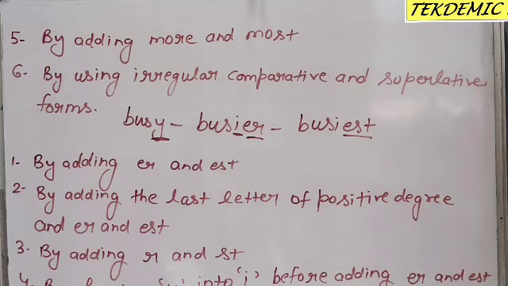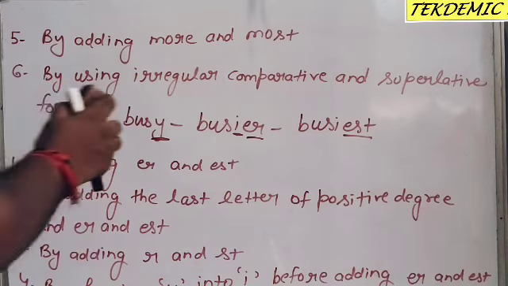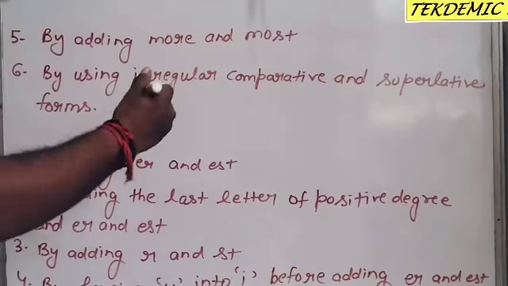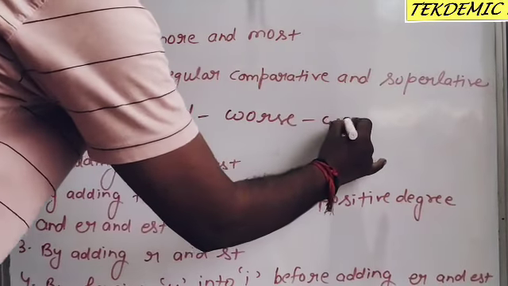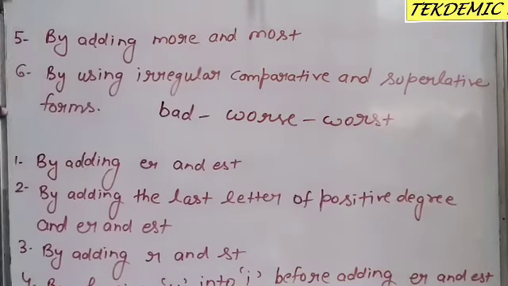And the last one is by using irregular comparative and superlative forms. These are some words which don't follow the rules 1, 2, 3, 4 and 5. They are irregular. They take different words to form comparative and superlative degrees. Like bad: bad, worse and worst.